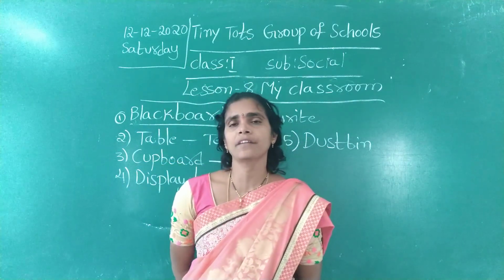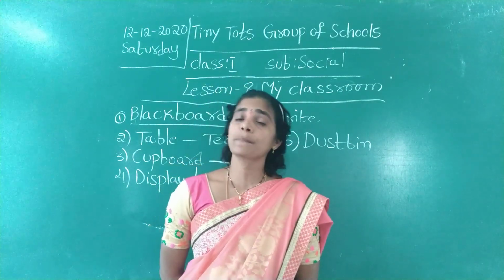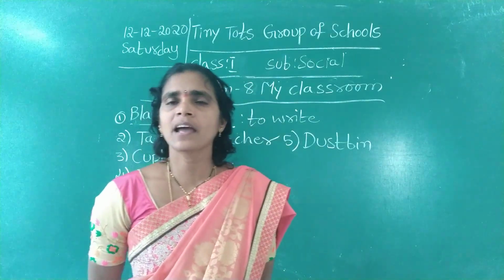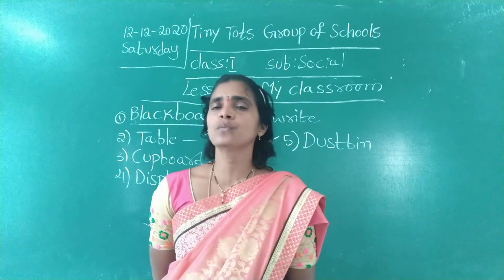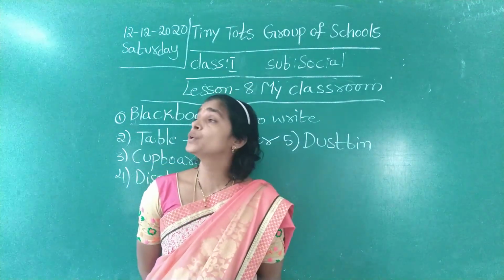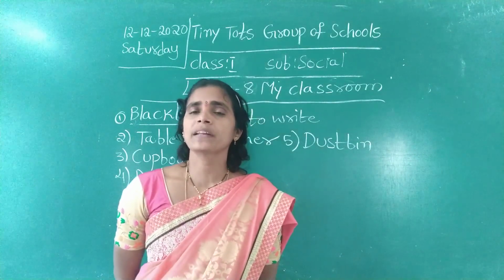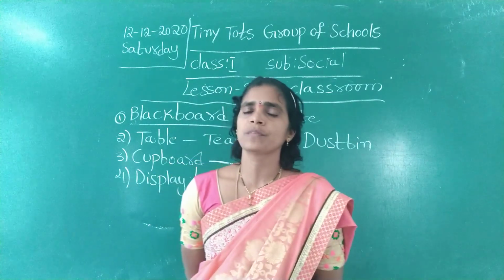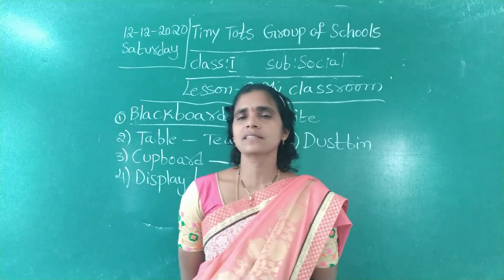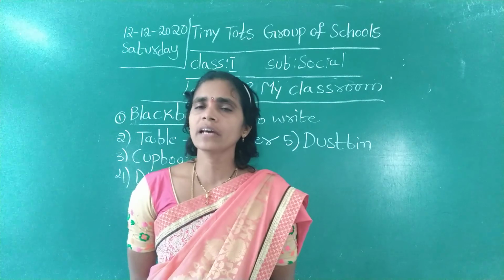We have to keep our classroom very neat and clean. We should throw garbage, dust, pencil peels, and waste papers in the dustbin. Use the dustbin properly. Then you can keep your classroom very neat and clean. See, our classroom has windows and doors and fans also. Proper air and light should come into the classroom. Then only the students can sit freely and listen to the lessons very interestingly.